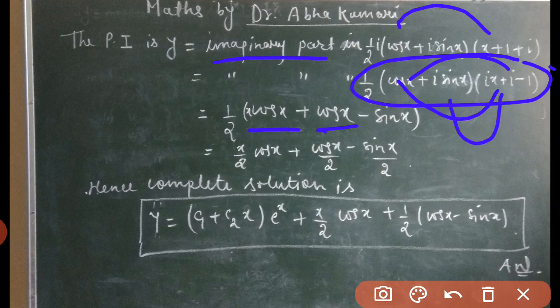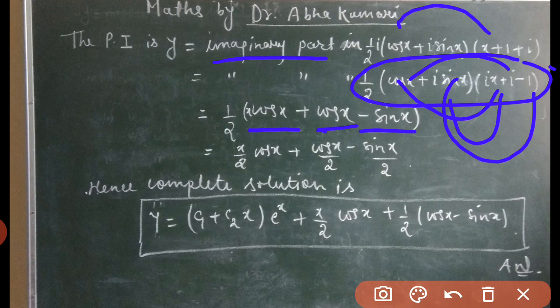Again leave it. Next, i sin x multiplied by i gives minus sin x, again a real number, so leave it. Now the last one: i sin x multiplied by minus 1 gives minus i sin x, and this is the imaginary term. That's why we write here minus sin x.